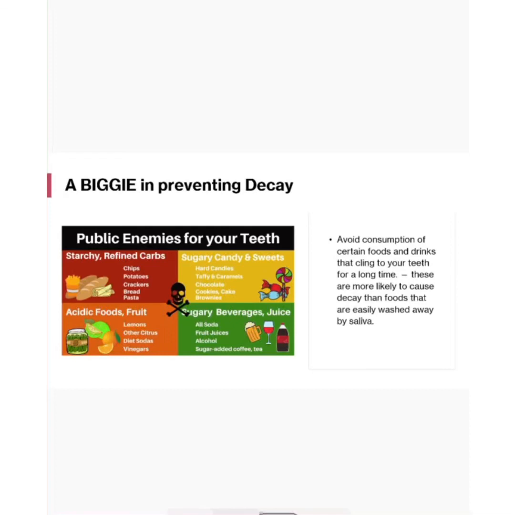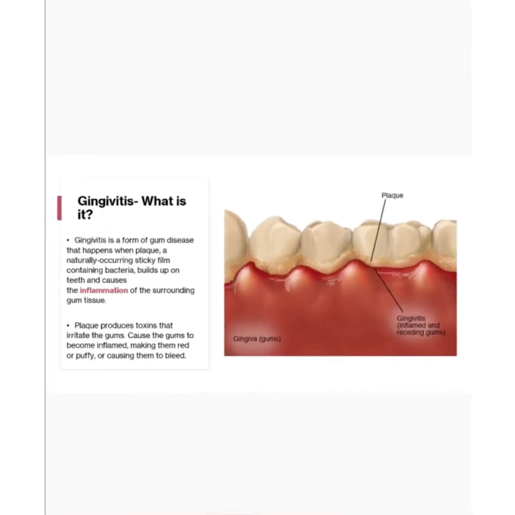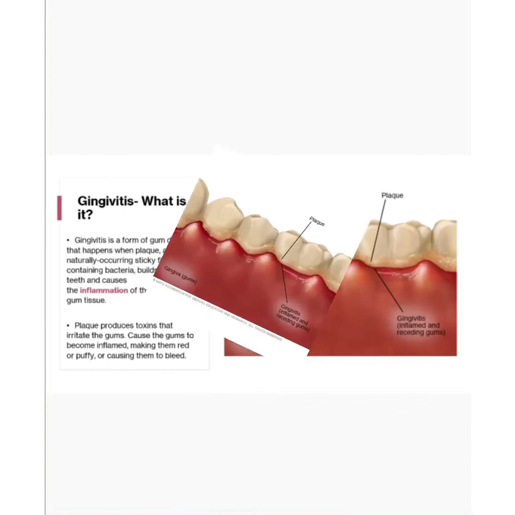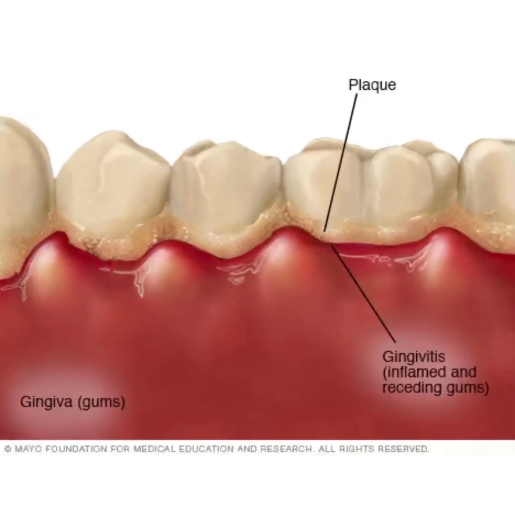Now that we've talked about plaque, let's go over gingivitis. Gingivitis is a form of gum disease that happens when plaque, a naturally occurring sticky film containing bacteria, builds up on the teeth and causes inflammation of the surrounding gum tissue. Plaque produces toxins that irritate the gums, make them red, puffy, and cause them to bleed.